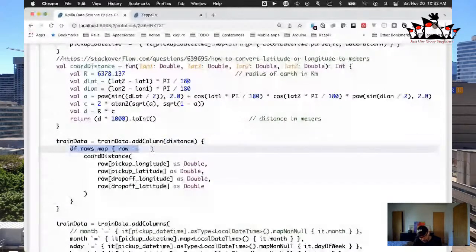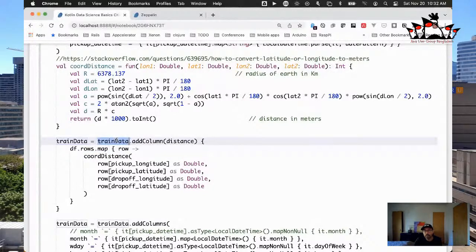If you're not familiar with Kotlin, you probably recognize this as being a lambda in Java, very similar syntax. We're going to invoke our coordinate distance function here, and pass it the pickup latitude, longitude, and the drop off latitude, longitude. It's going to map over all of the rows in our training data set, so that's our thing right here, as you can see.